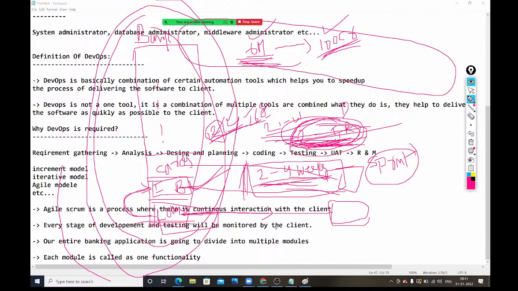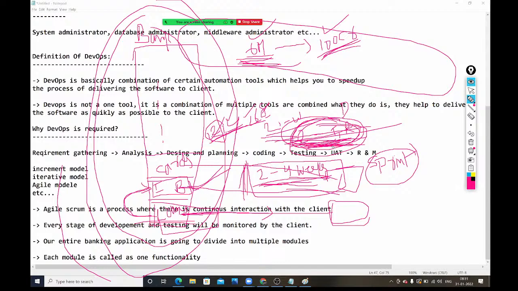Once the first module is delivered, the client can start working on that module. The client can use that module after 1 month. Right, in the second month they will deliver the second module. At the end of the third month, they will deliver the third module, like that. Right, here is where DevOps comes into the picture.